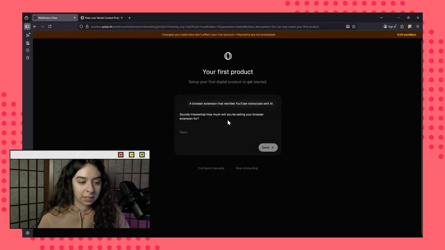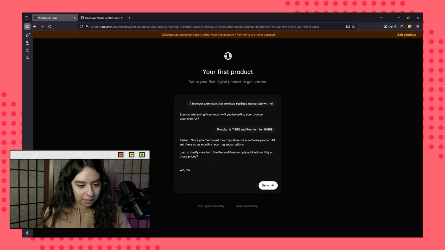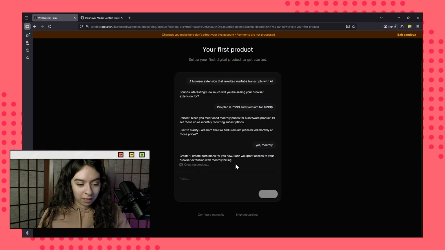This is of course in the sandbox, and I quite like their onboarding process because you can simply describe what it is that you want to do and it will set up a lot of things automatically. So here they're asking me how much am I going to be selling my browser extension for. So I have the Pro plan for $7.99 and Premium for $19.99. Yes, monthly. And you see it's creating this right away.